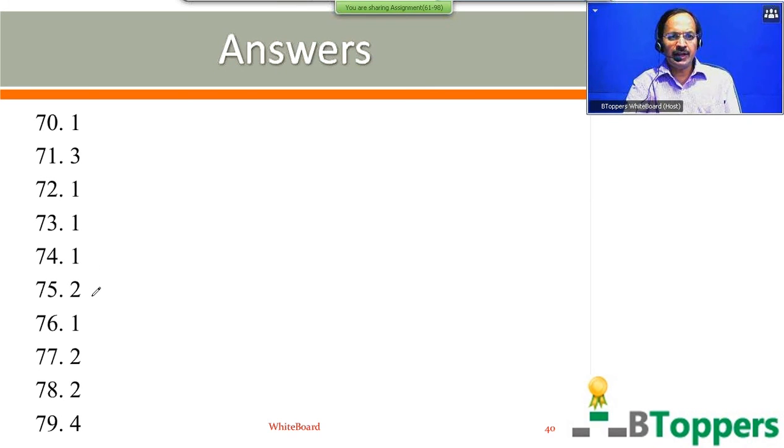For question number 75, second option is the answer. For question number 76, first option is the answer. For next two questions, 77 and 78, second option is the answer. For question number 79, fourth option is the answer.